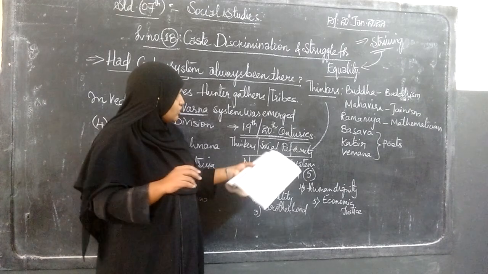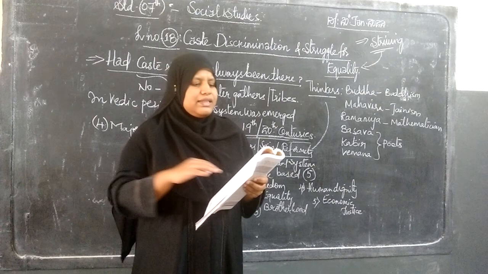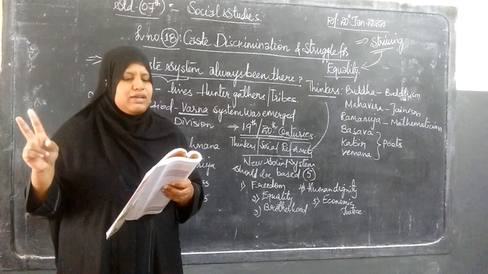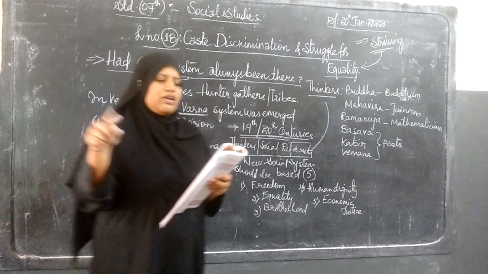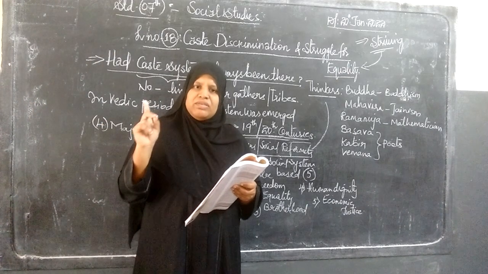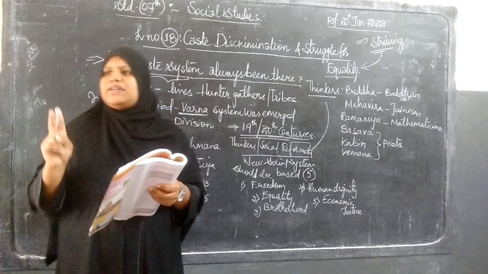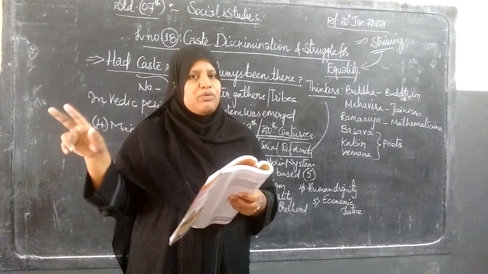So more on those, the thinkers and social reformers who gave this idea are Jyotirao Govindarao Phule and Savitribai Phule. These two are related to Maharashtra. Jyotirao Govindarao Phule is the husband of Savitribai Phule, and Savitribai Phule is the first headmistress of the country, of a girls' school in Pune, Maharashtra.